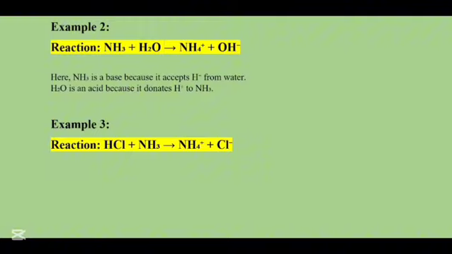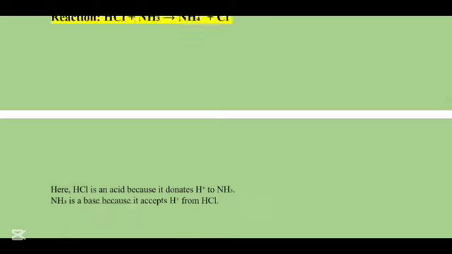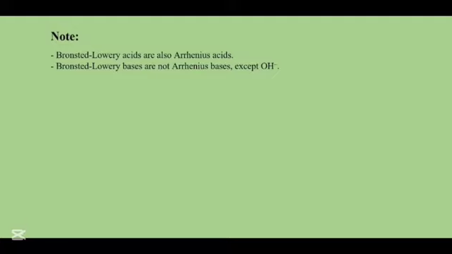Now we have another example of hydrochloric acid being combined with NH3. So how will we know which is an acid and which is a base? Here hydrochloric acid is an acid because it donated its proton to NH3, so it could become NH4. And NH3 is a base because it accepts a proton from hydrochloric acid. Now a point to note is that Bronsted and Lowry acids are also known as Arrhenius acids, but the Bronsted and Lowry bases are not Arrhenius bases except OH negative, which is hydroxide.